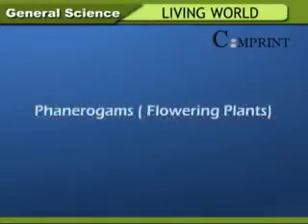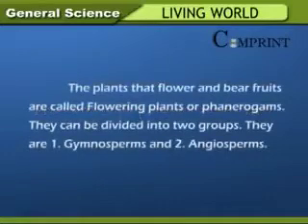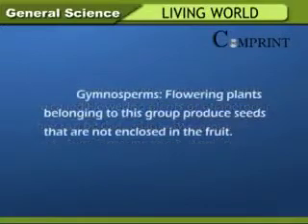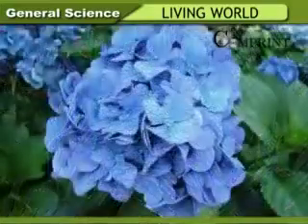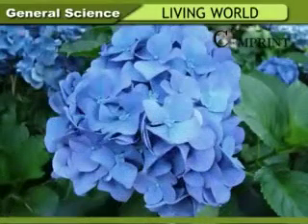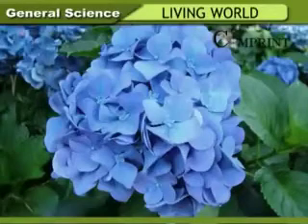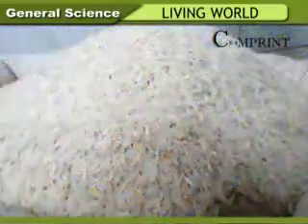Phanerogams or flowering plants. The plants that flower and bear fruits are called flowering plants or phanerogams. They can be divided into two groups. They are 1. Gymnosperms and 2. Angiosperms. Gymnosperms. Flowering plants belonging to this group produce seeds that are not enclosed in the fruit. Example, cycas. Angiosperms. These flowering plants produce fruits with seeds enclosed in them. Example, rice, jowar.